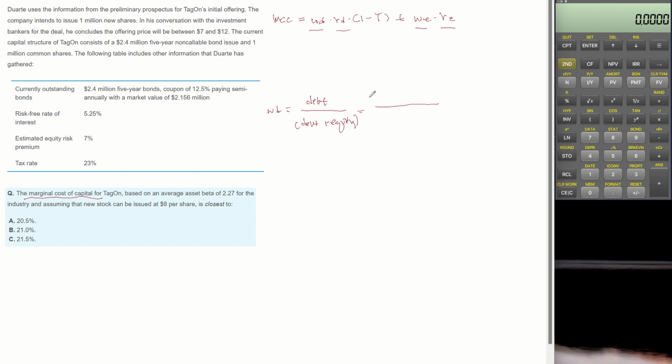The question said the market value of the bond is 2.156 million. And the market value of equity can be calculated by the number of shares, in this question 1 million new shares and 1 million outstanding, so 2 million multiplied by the price of equity, $8.